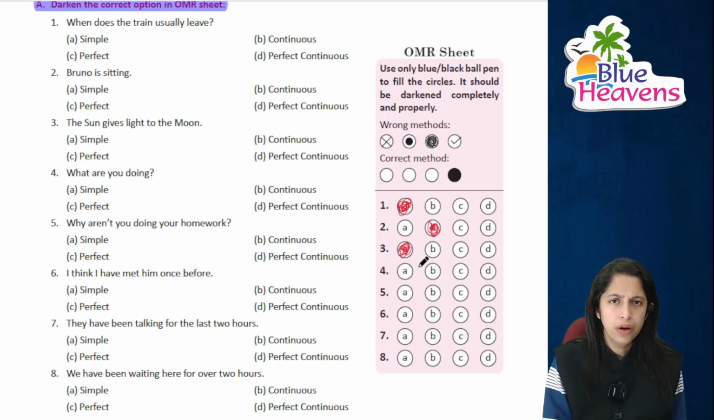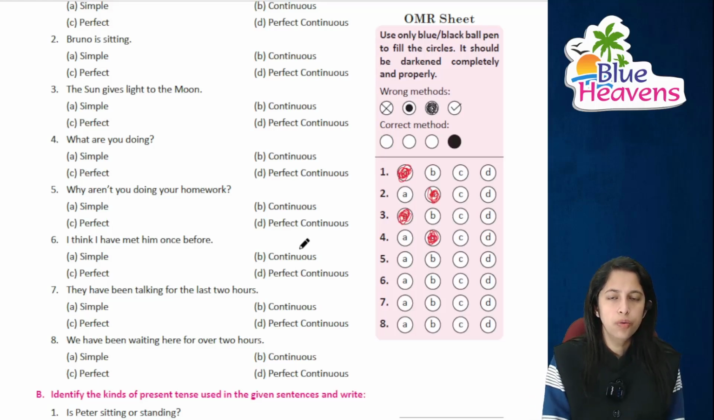Right? What are you doing? आप क्या कर रहे हैं? This is basically continuous. Right? Why aren't you doing your homework? तुम अपना काम क्यों नहीं कर रहे हो? Right? And this is of course again simple.